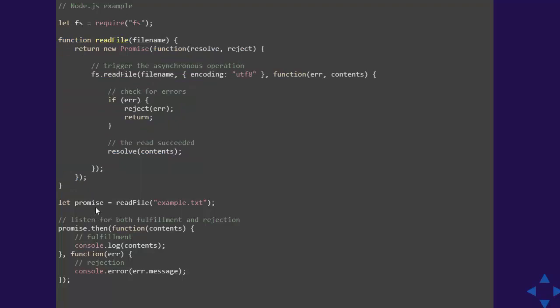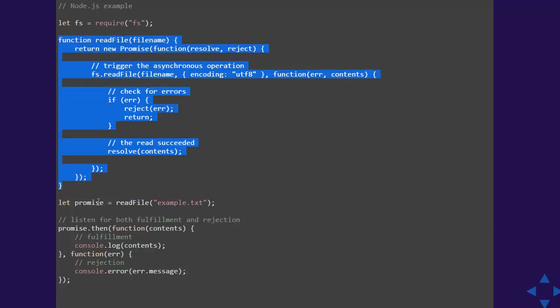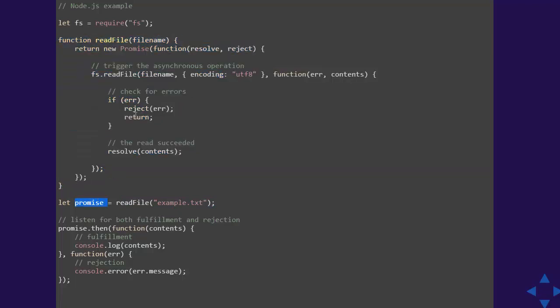so what we are doing, we are creating the promise, read file example.txt. So we are calling this function, and this promise object will now have either a rejected state or a resolved state. So we can do a dot then on this only, promise dot then. Okay, so in promise dot then the first callback will get executed if we are able to get the resolved promise. If you are getting the rejected promise, then the second callback, second function, will get executed.